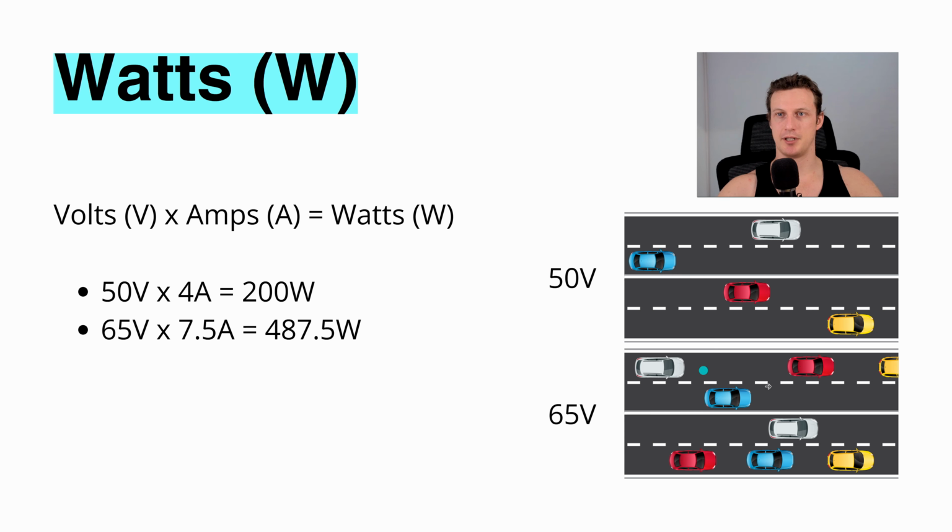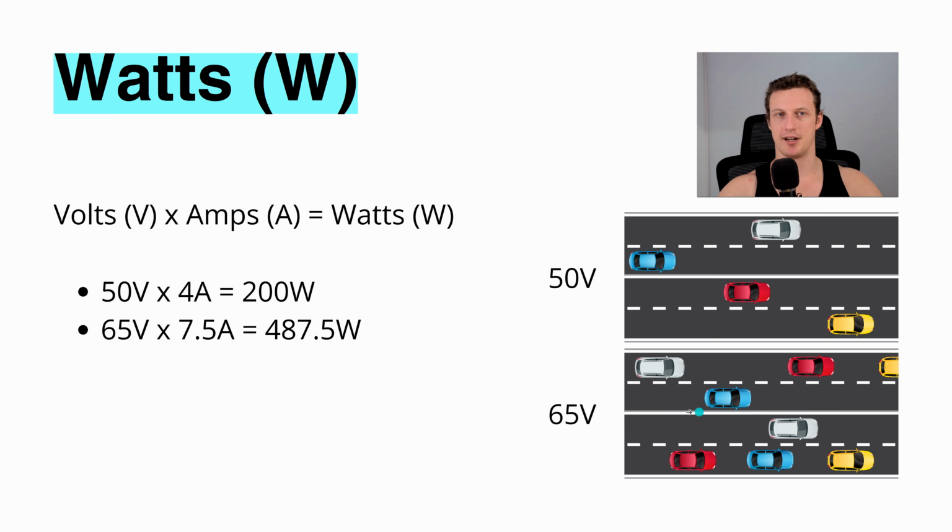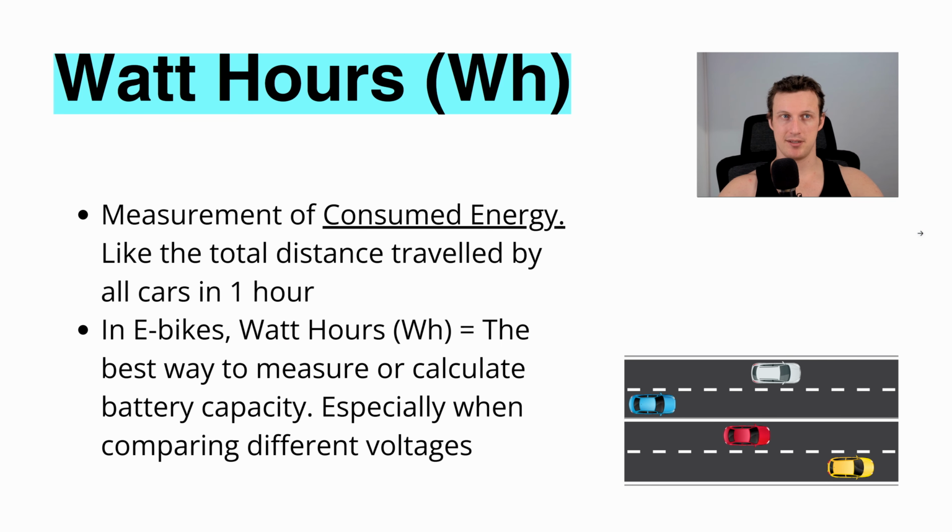Now, in this example, we have more traffic that's moving faster. So 65 volts times 7.5 cars, or 7.5 amps, that's 487.5 watts. Watt hours is the measurement of consumed energy, like the total distance traveled by all cars in 1 hour. In e-bikes, watt hours, WH, is the best way to measure or calculate the battery's capacity, especially when comparing batteries of different voltages. We'll get into specific examples of that when we cover the video on batteries.